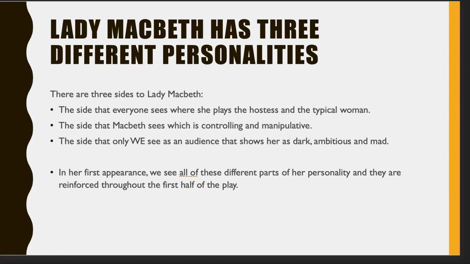So it's really important that we acknowledge that we get to see a side of Lady Macbeth that not even Macbeth sees, an internal side that makes us worried about what her intentions are. Part of the engagement with Lady Macbeth comes from the fact that we see a side of her that no one else gets to see, and we know things about her that no one else knows. And that actually feeds into the next lesson, which is about dramatic irony.